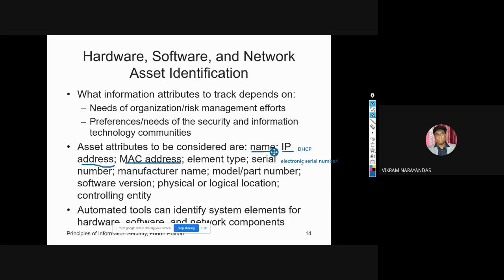Or you can also call it a hardware address. So for TCP/IP, all network interface hardware devices have a unique number. So the MAC address is a number generally used by the network operating system to identify a specific network device.